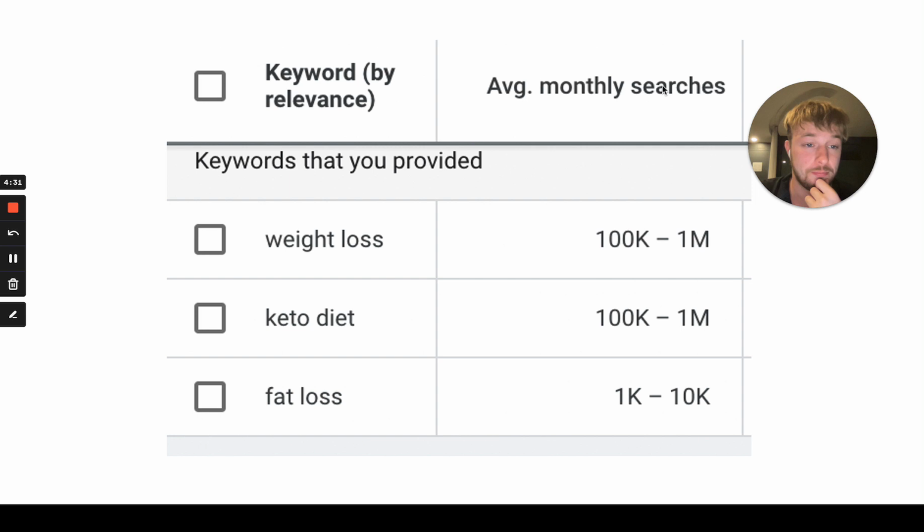How to lose weight? I guess yes, right? Keto diet, 1 million searches. Fat loss, more specific, 10,000 searches per month. So this is all average. You see, this is all average searches. It's not about the quantity, it's about the quality of the leads, right? Quality of the clicks. So you can see the big potential, right? In just the weight loss space for one keyword.